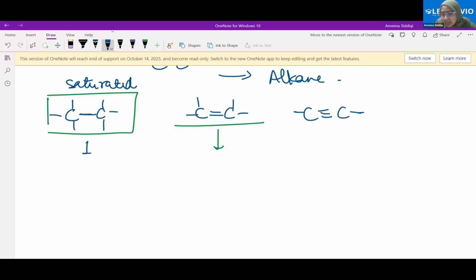Now, if we see the second case, if we break this bond, it will become this. Still, the carbon-carbon bonding is there. But if we break this bond, one hand for this carbon and one hand for that carbon gets freed. It had two here, right? Now it can have one more bond for each carbon atom. Are you getting it? Yes, yes. So it is still not full. Therefore, it is called unsaturated.